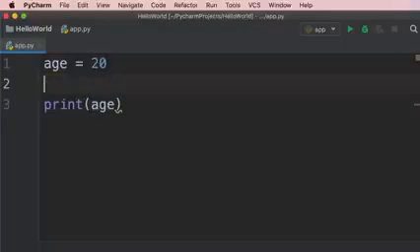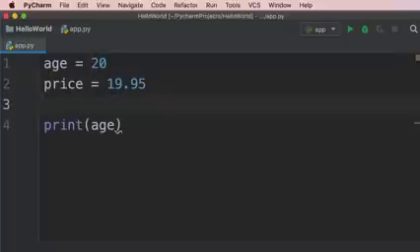So I'm going to declare another variable called price and set it to 19.95. So in Python, we can use numbers with a decimal point or whole numbers. We can also declare a variable and assign it a string value. So let's say first underline name. If you want to use multiple words in the name of a variable, we should separate them using an underscore. This makes our code more readable. See what would happen if I didn't use this underline. This is not easily readable. So we always separate multiple words by an underscore.